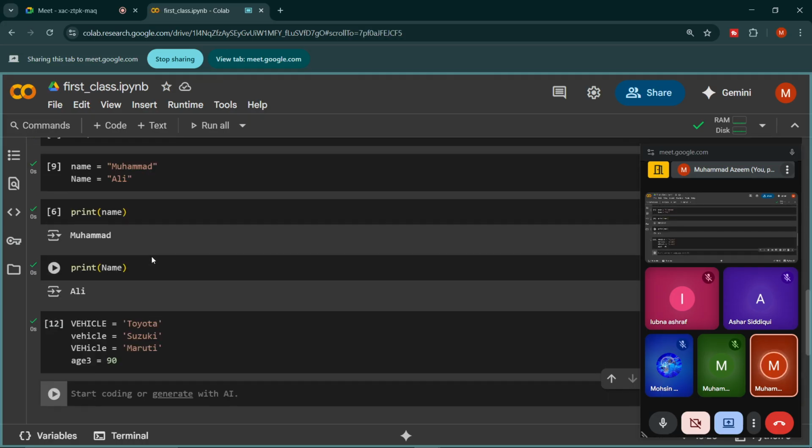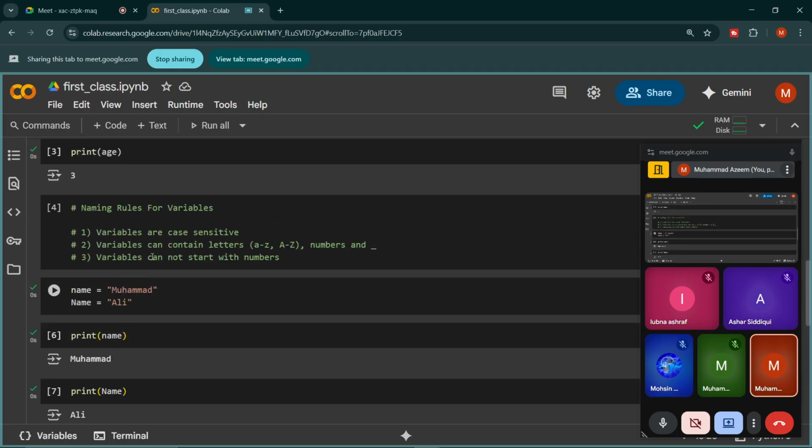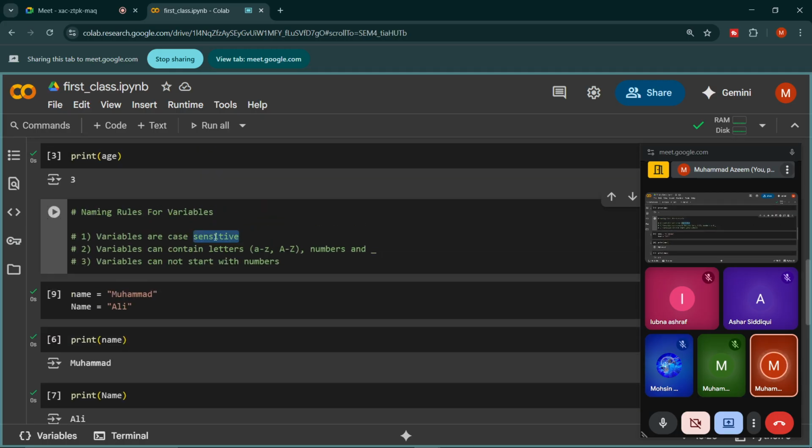right? So is this clear so far? Just three things. Variables are case sensitive. We can use smaller letters and capital letters in variables, and we can also use numbers. But numbers cannot come at the beginning, at the first position of the variable. If one does, Python will not allow us to store the data into that.